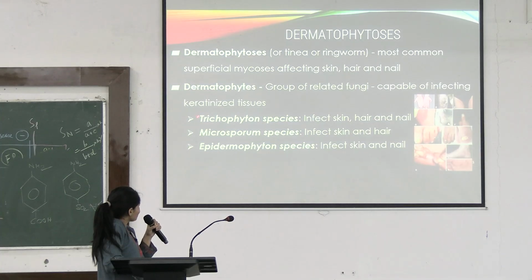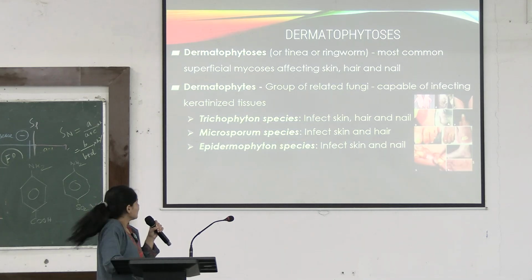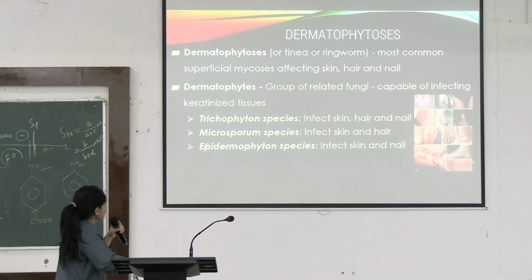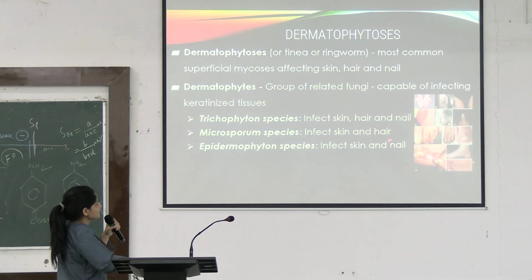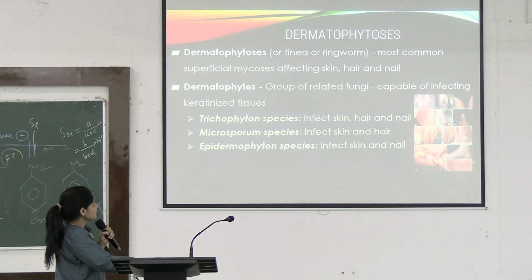So how to remember? You can see this, tri means 3. They are causing infection in 3 of them. And Microsporum causes infection in skin and hair. Epidermophyton causes infection in skin and nail. So can you see skin is common in all 3 of them? When you talk about epidermis, you consider nail. And in case of Microsporum, you consider hair. That's how you have to remember. Okay? Just remember these 3 species.